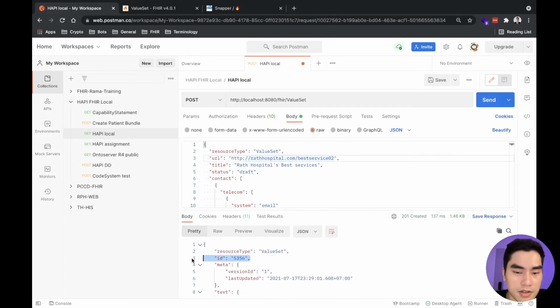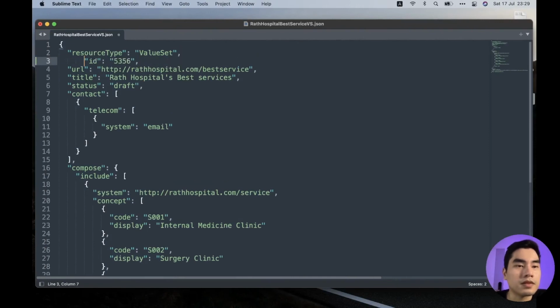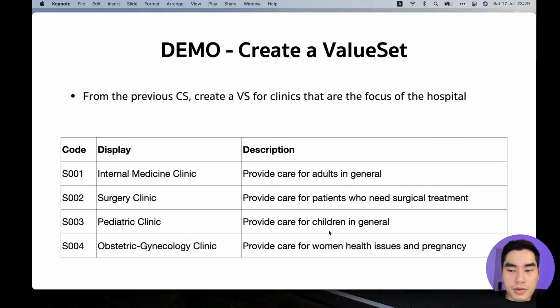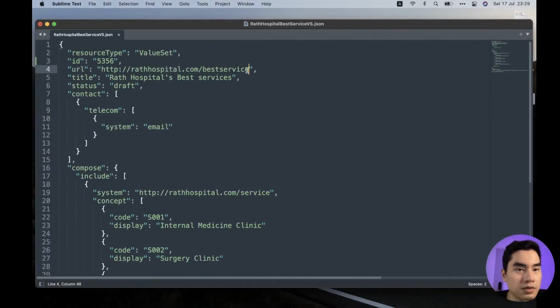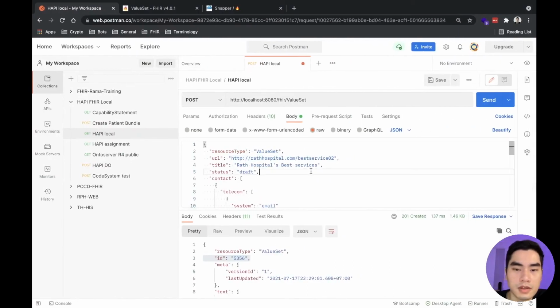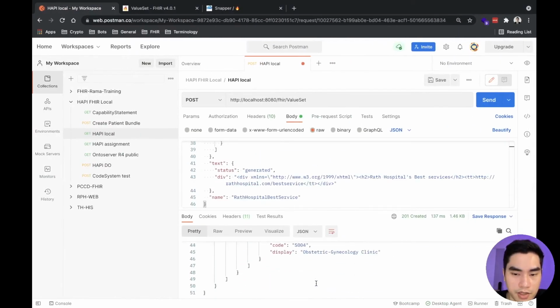Okay, and I got this. Yeah, I created it before I recorded the video, so it crashed, and I have to change the URL here as well. But that is it, so we successfully created the value set.